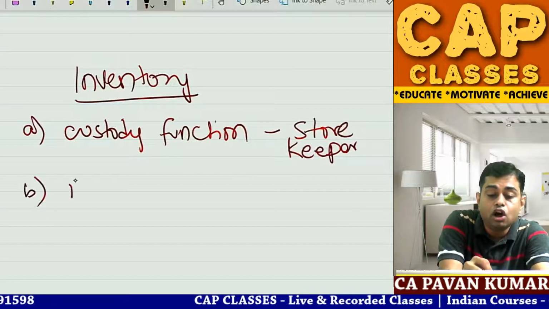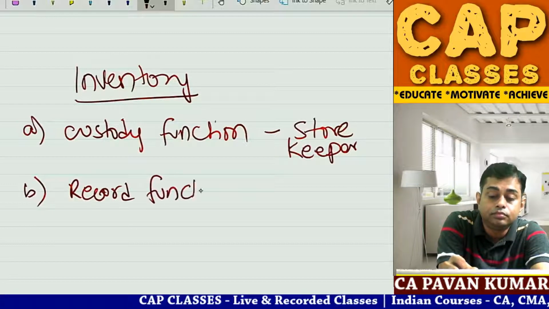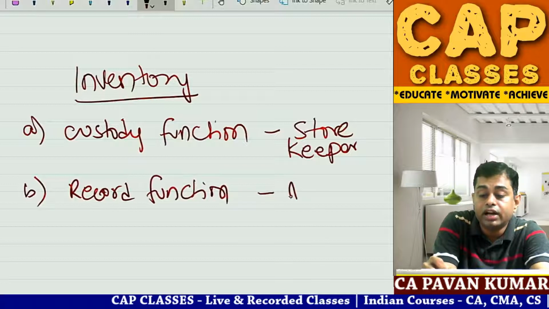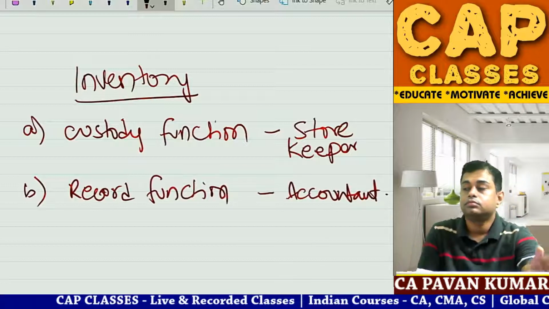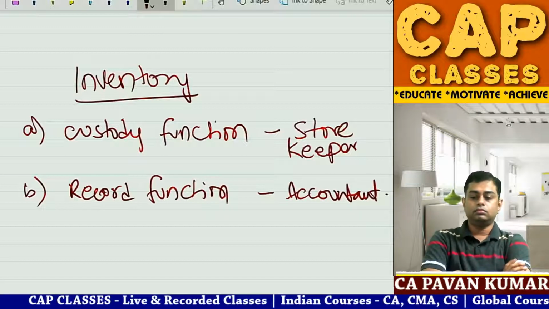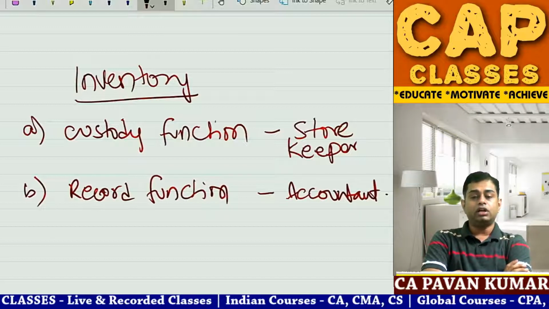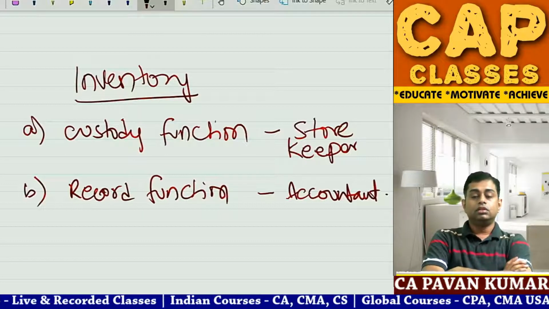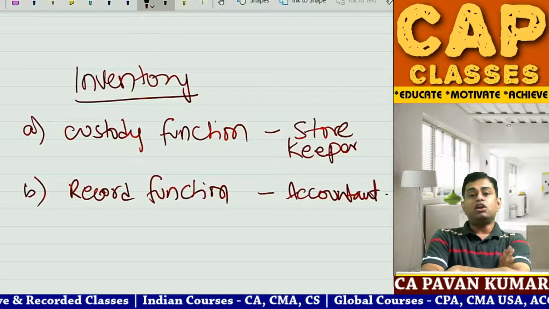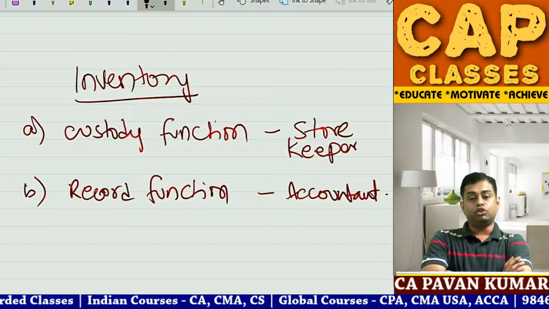B. Record function, accountant. Custody function, storekeeper; record function, accountant. Same person cannot act as both. That is the rule.